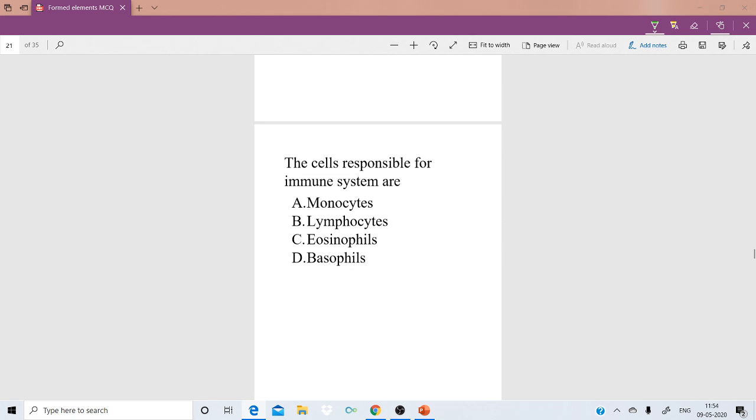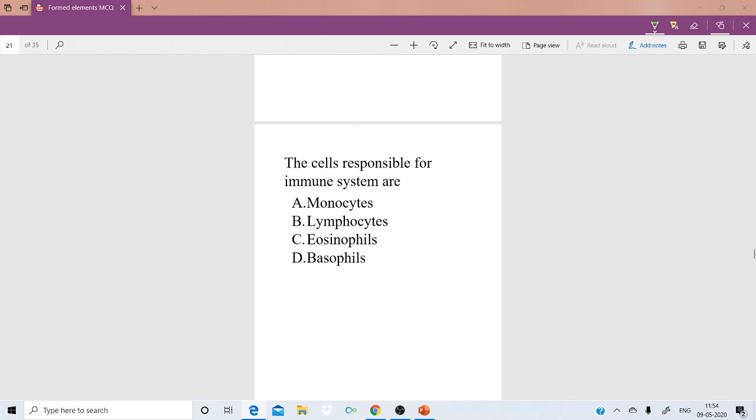The cells responsible for the immune system of our body. We know WBC. In WBC, which cells are responsible for the immune system? Immune system means what? Whenever an antigen enters into our body, our body produces antibodies in response to that antigen, which fight against the antigen that entered into our body. That is called the immune system.